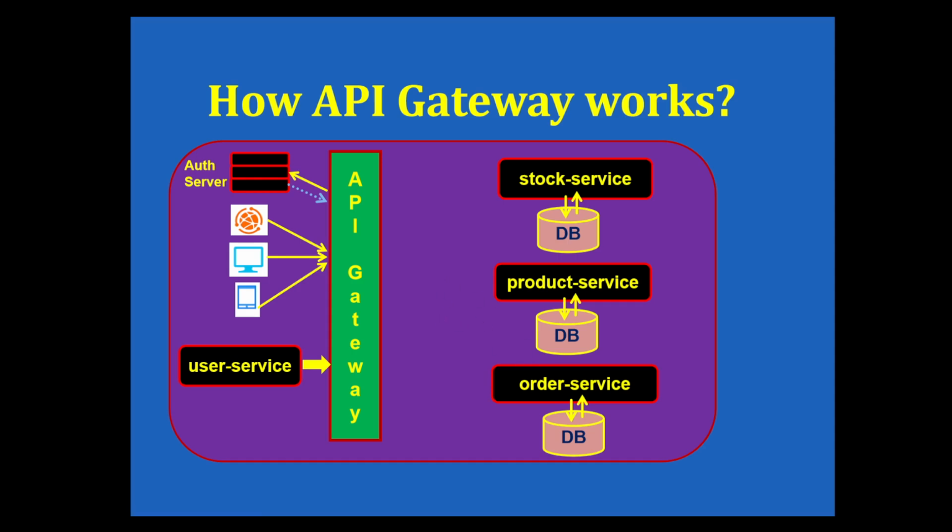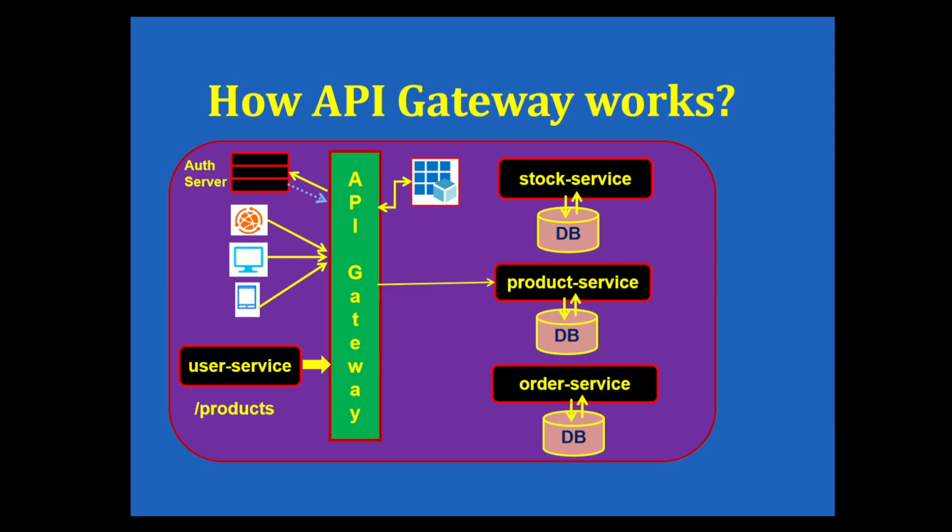Further, the API gateway will query the service discovery to get the network IP address and port number of the target microservice based on the URL path. Service discovery will send the response back with the available list of microservice instances, with all the network IP addresses and port numbers of the target microservice instances. Now the API gateway has a number of instances available to choose from. The API gateway will use a round robin load balancer strategy to choose a particular network IP address and port number of the target microservice and route the request to the target microservice.